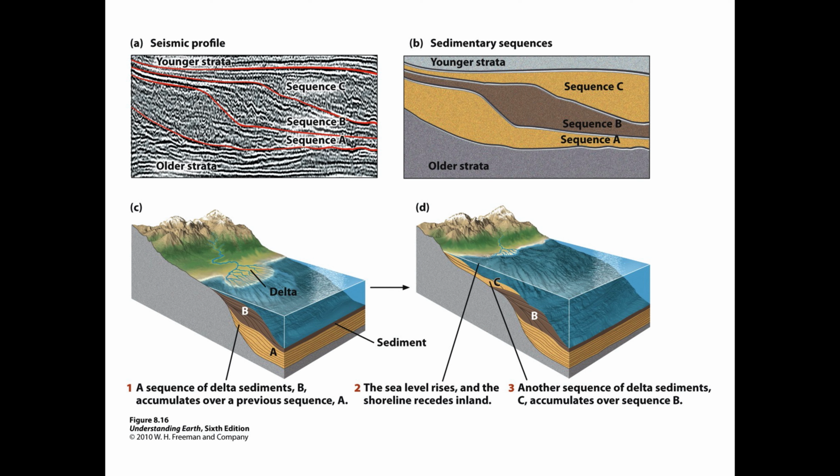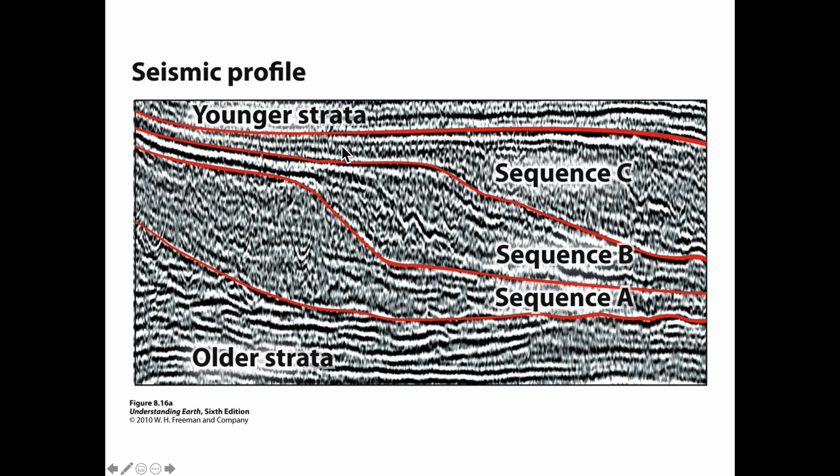Starting out with a seismic profile. This is the return you would get from a series of geophones. These are devices that pick up vibration in the Earth's surface or in water, in case of the ocean. And by bouncing waves down into the rock or sediment, and then waiting for the return, you get a series of lines that represent the structure within that sediment or rock pile. Now it looks like this.